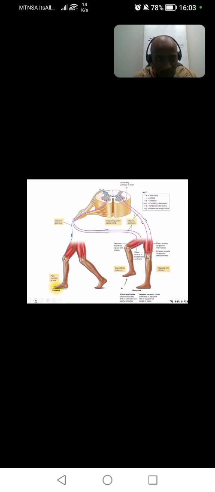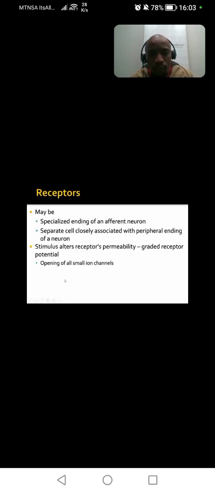Haploid. And if they are haploid, that means they are still growing and developing. Therefore, they will require nutrition. Where are they going to get the nutrients? From the cells of Sertoli. The cells of Sertoli are going to provide nutrients to the growing spermatozoon.